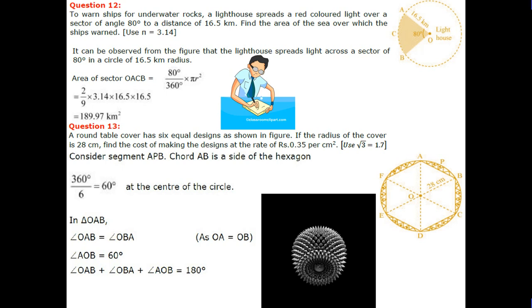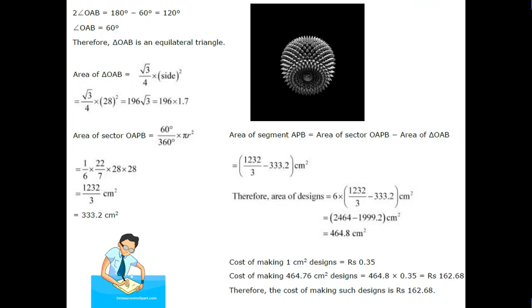Consider the segment APB. Chord AB is the side of the hexagon, so angle is 360 upon 6, that is 60, at the center of the circle. In triangle OAB, angle OAB equal to OBA, since OA equal to OB. Angle AOB is equal to 60. OAB plus OBA plus AOB is equal to 180 degree. Now students, 2 angle OAB is equal to 120, so OAB is 60 degree, and it is an equilateral triangle. Area of equilateral triangle is root 3 upon 4 into side square, that is equal to 196 into 1.7.